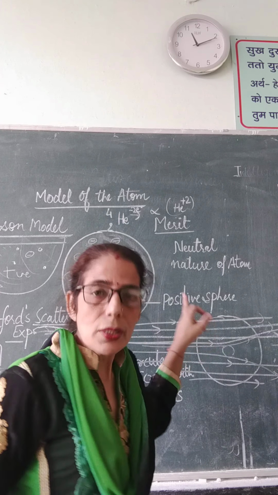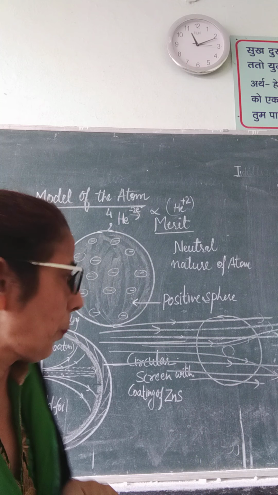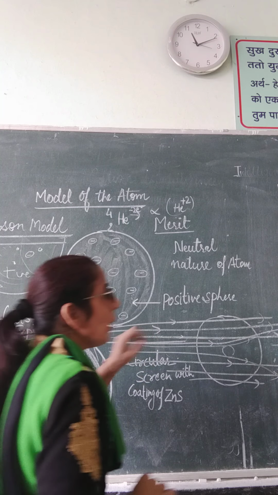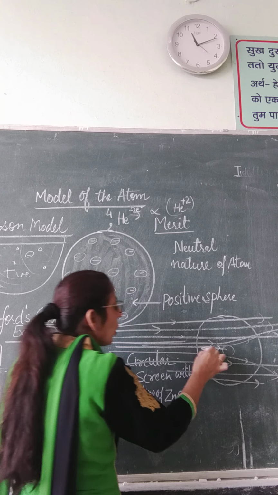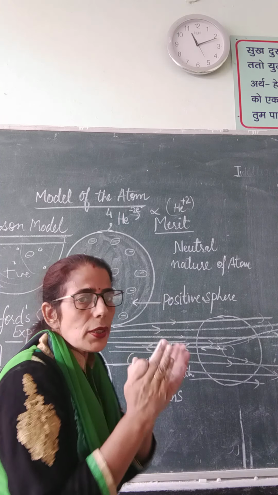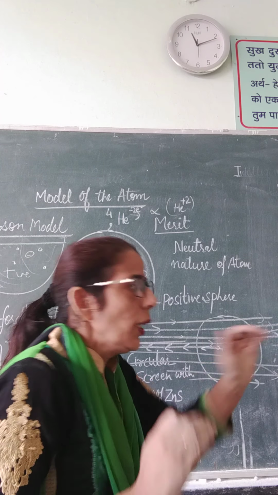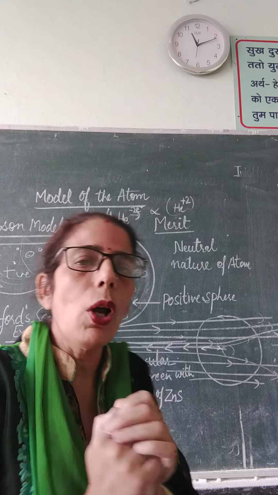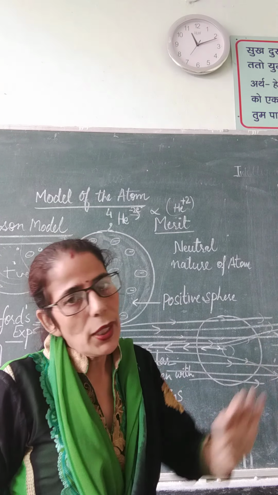But because these were fewer, it means there is a very small portion of positive charge inside. And one ray out of 12,000 rebounded, retraced its path, or came back. It means this positive sphere inside the atom acquires very small volume in comparison to the volume of the atom.